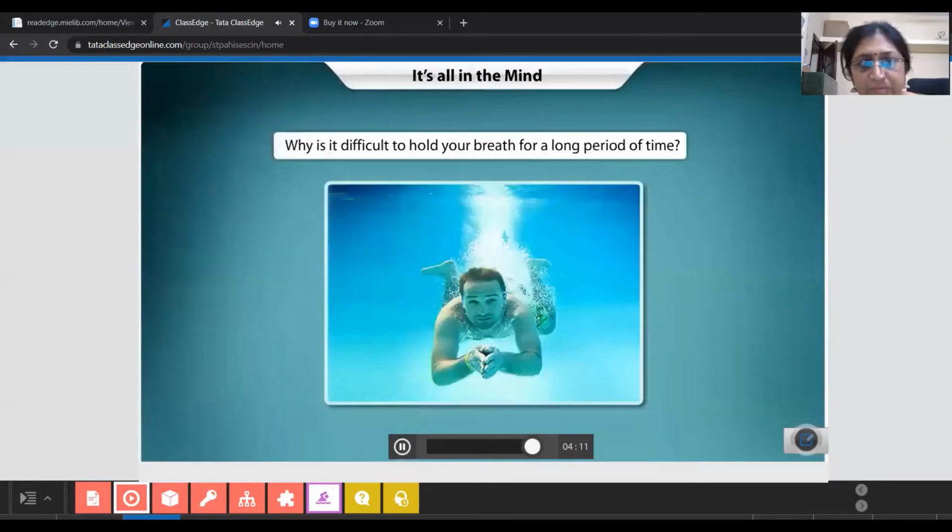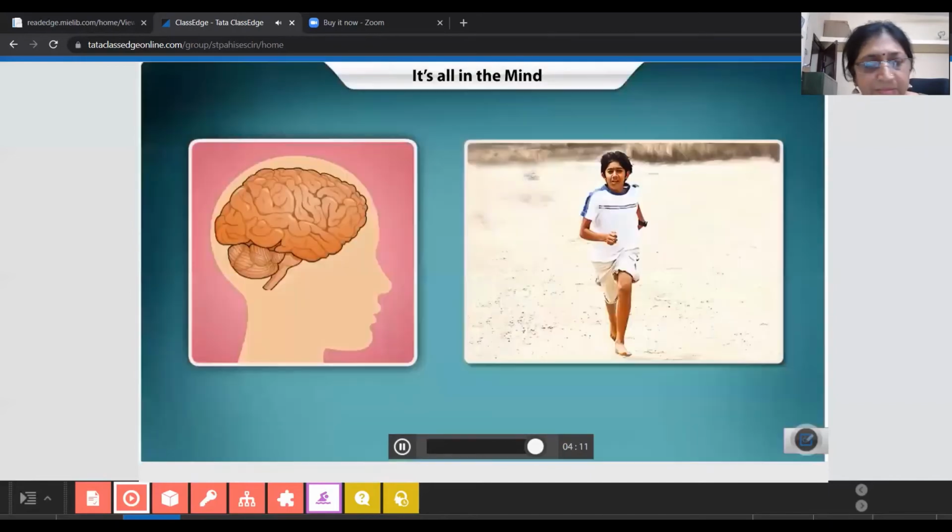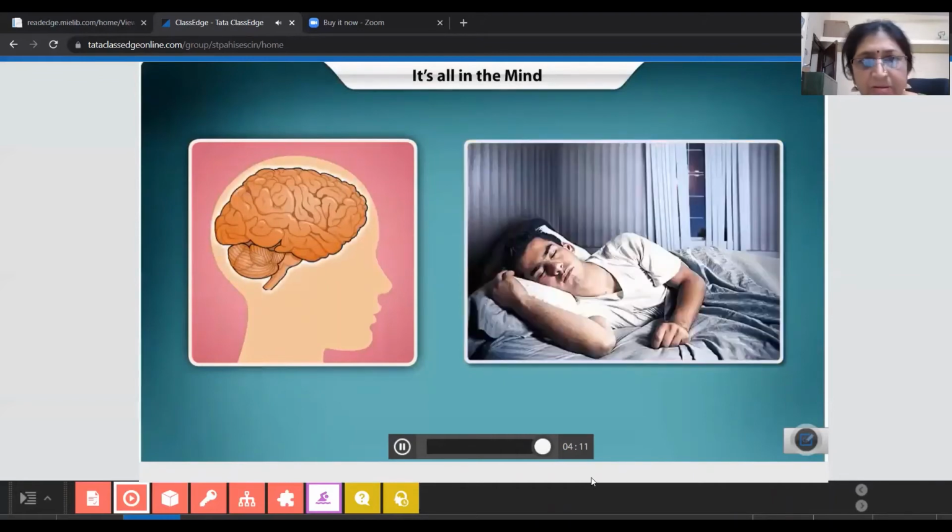Have you ever wondered why it's so difficult to hold your breath for long periods of time? That's because breathing is controlled by the brain. When you're exercising and your body needs more energy, the brain sends out signals to speed up the rate at which you breathe. It also slows down your breathing when you're sleeping or at rest and need much less energy. Maybe that is clear to you.